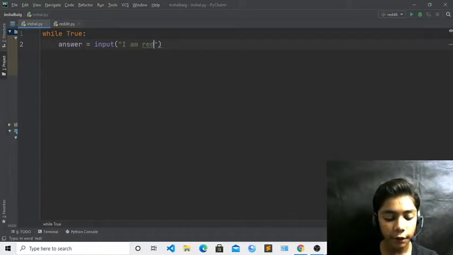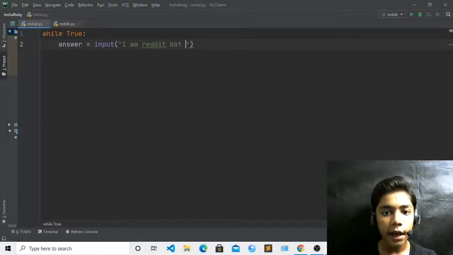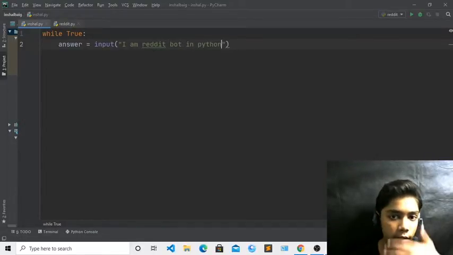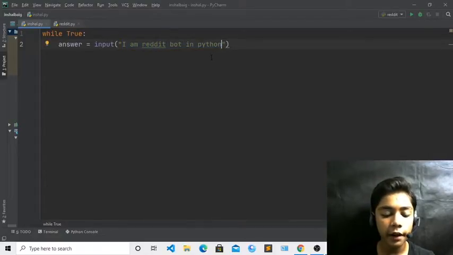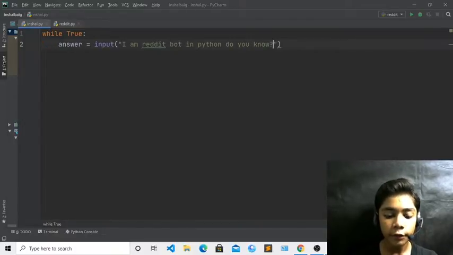Okay, because we are making one Reddit bot, so I am writing "I am Reddit bot in Python". Okay, so I have written "I am Reddit bot in Python" over here. Now it is asking "I am Reddit bot in Python, do you know?" Okay, so it is asking the question from your user.